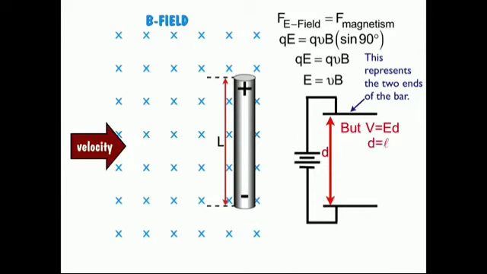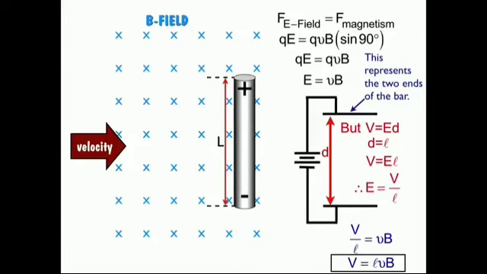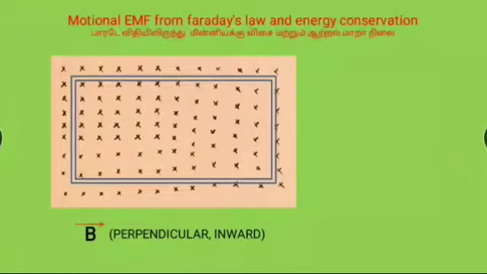If the ends A and B are connected by an external circuit of total resistance R, then current I is equal to epsilon by R. So, E is equal to V by L, so V by L is equal to vB. The direction of current is found from the right hand thumb rule. Final equation: epsilon is equal to BLv.